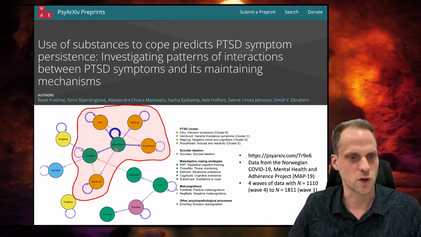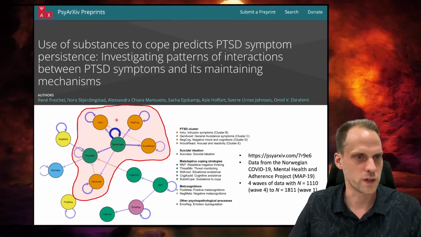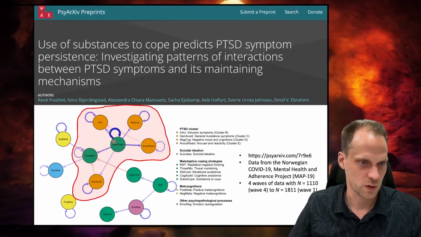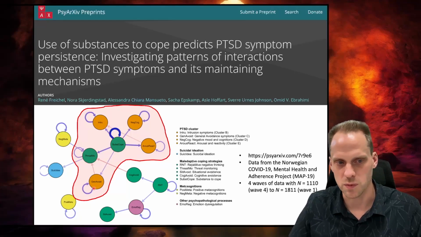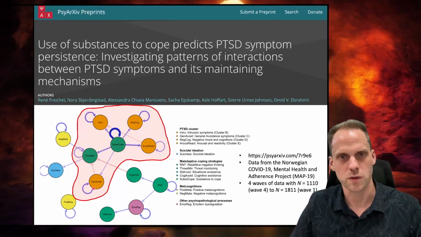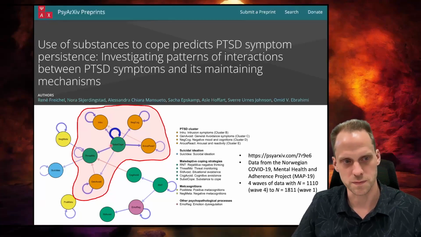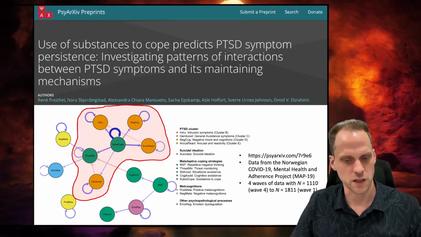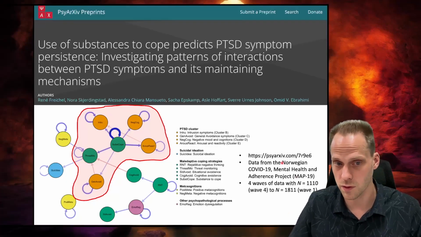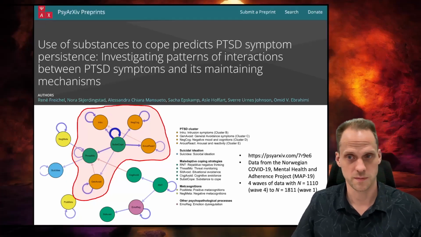This is using substances to cope. That means that people would drink alcohol, for example, to cope with their PTSD symptoms, which had quite a lot of outgoing positive temporal effects to these PTSD symptoms. Positive, of course, meaning not good, right? Increasing symptoms. So that means that using the substance to cope wasn't particularly helpful in this setting. And that's a nice, interesting conclusion. Again, if you want to see more, you can read the preprint. The study has been accepted for publication now, which is nice, but it hasn't been published yet.